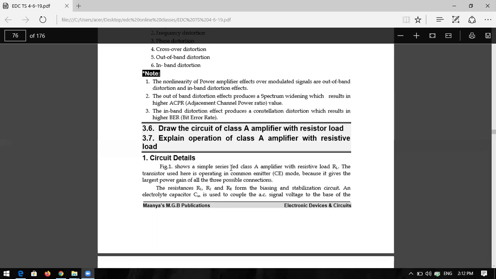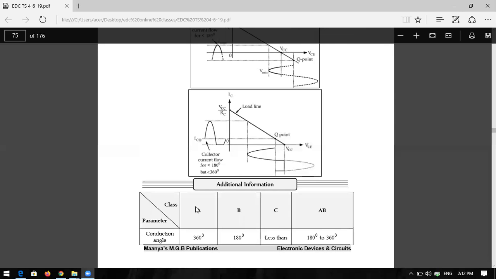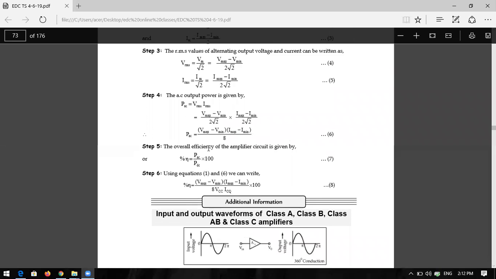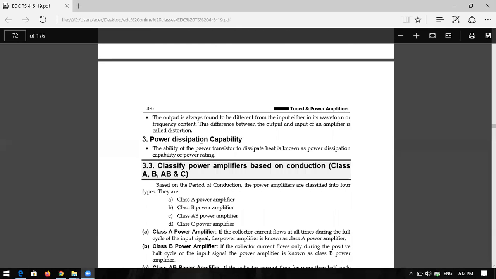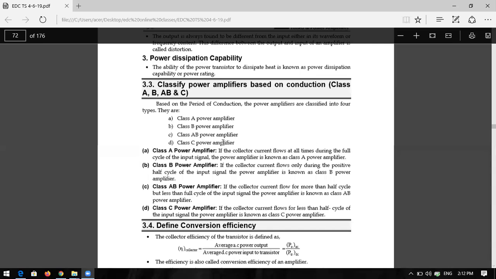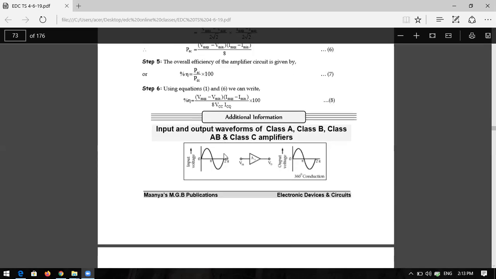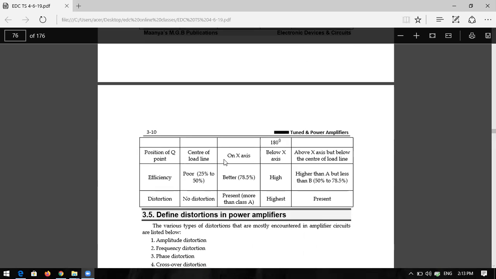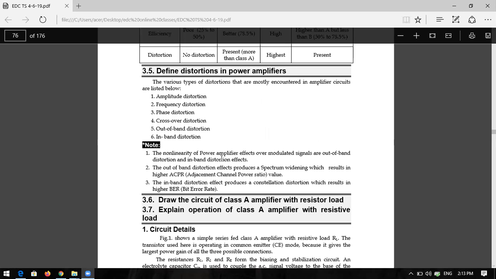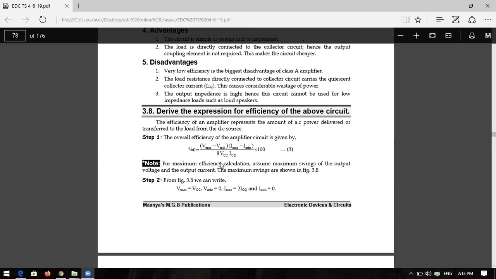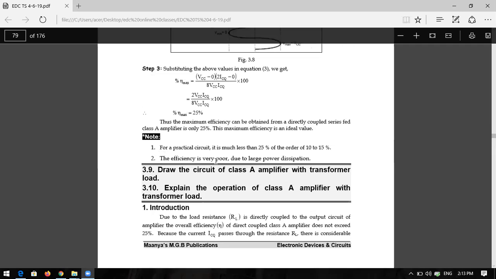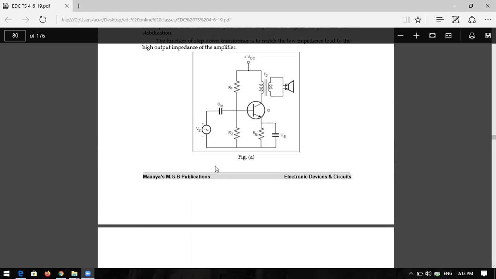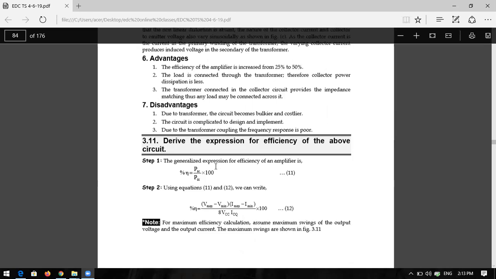Is it clear? Yes, sir. This tabular form is very important. You have to write it down in your running notes. So I will conclude the class here. We will discuss in the next class the definition of distortion and different distortions: amplitude distortion, phase distortion, frequency distortion, crossover distortion, out-of-band distortion, in-band distortion, like this. Tomorrow's class I will discuss these types of distortion.